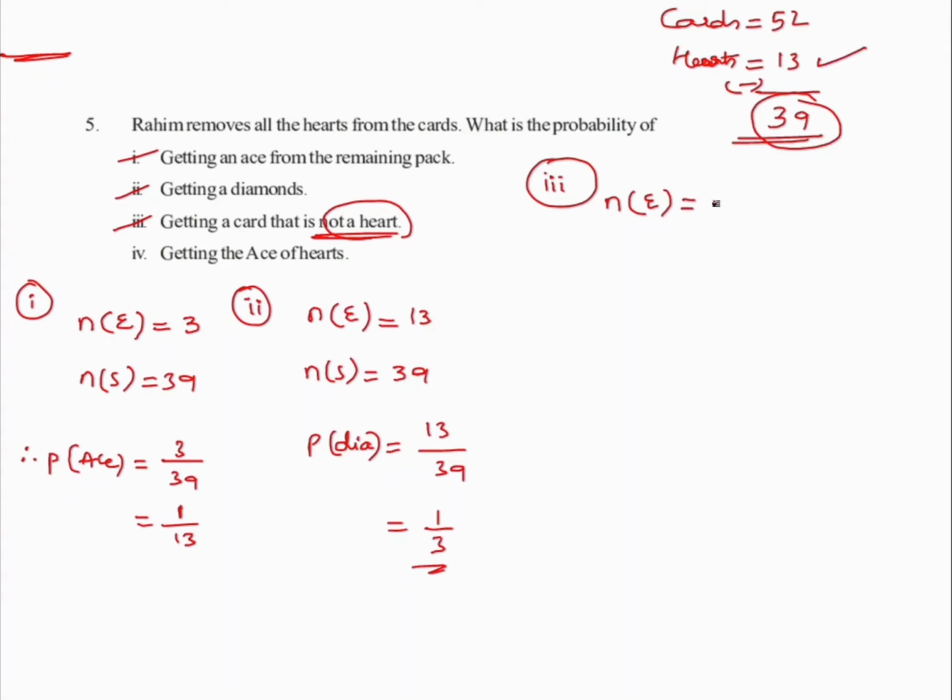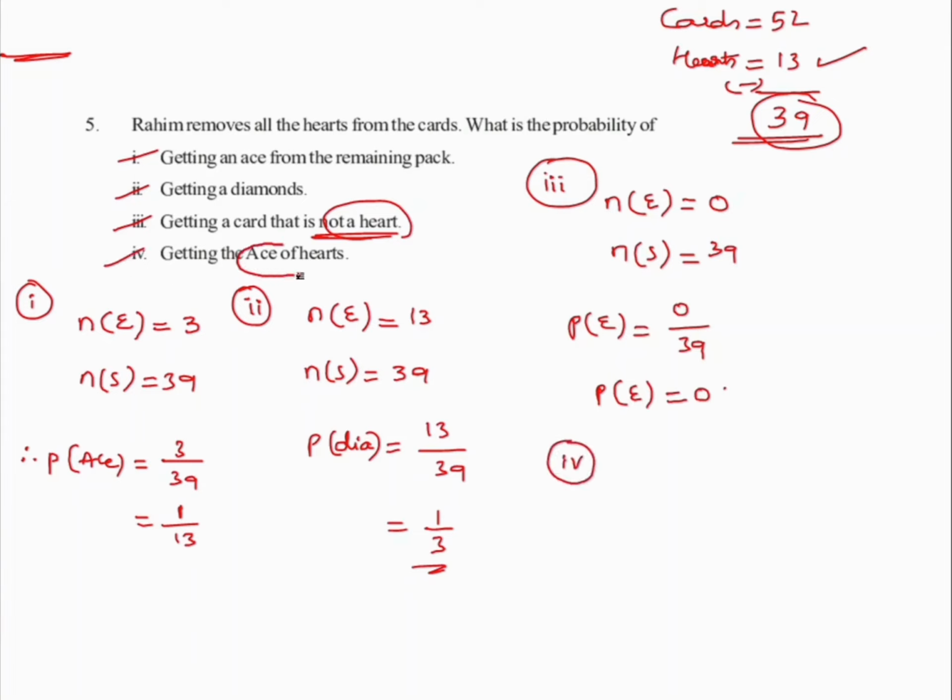So there are no hearts at all. So 0 hearts. So therefore your N of S, sample element, is how much? It's your 39. Substituting this in the formula, probability of E, that is N of E by N of S, is 0 by 39. So the overall resultant is how much? It's only 0.